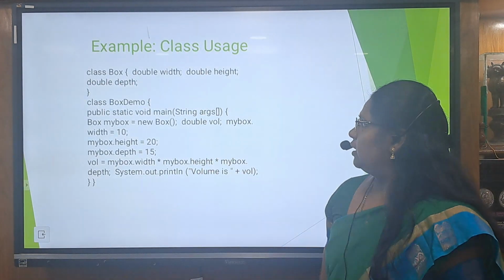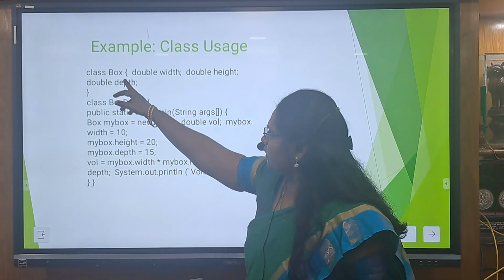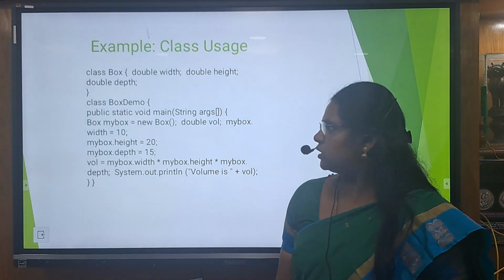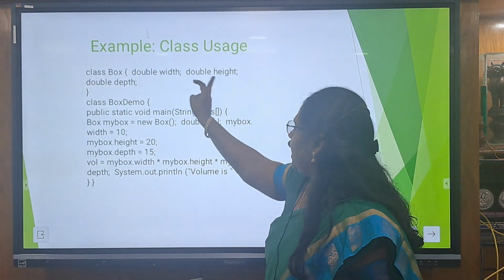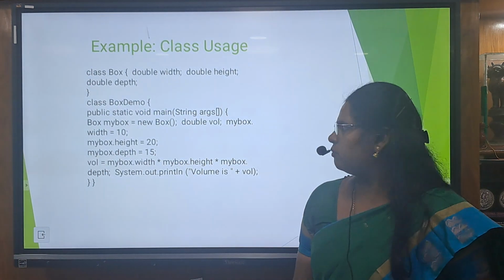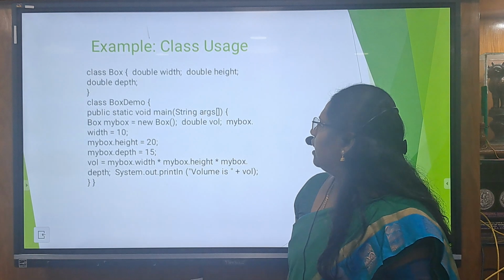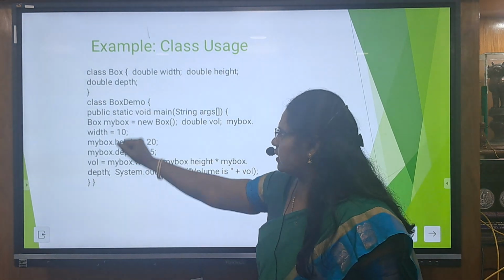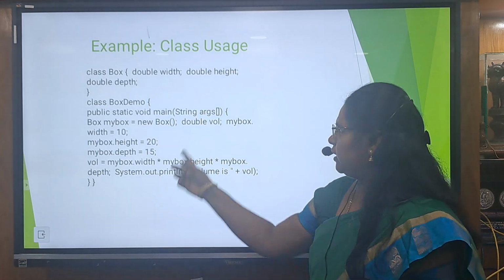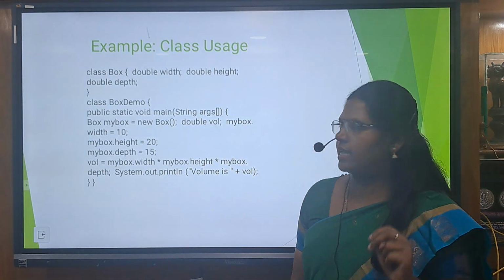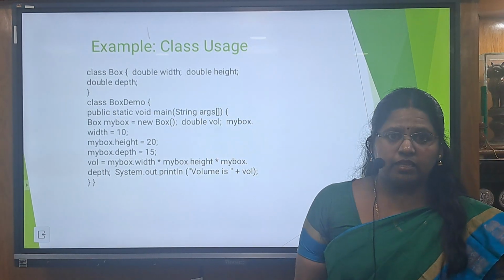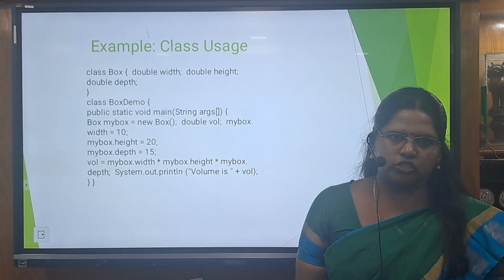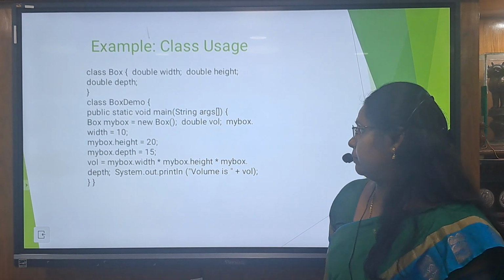Yes, that is the class Box. The class name is Box, and it has width, height, depth as 3 member variables. Then here we have the main method, and the main method resides inside the class BoxDemo. In this program we have 2 classes, Box as well as BoxDemo. The main method resides inside BoxDemo. So this program is saved as BoxDemo.java because the execution starts from the main method.